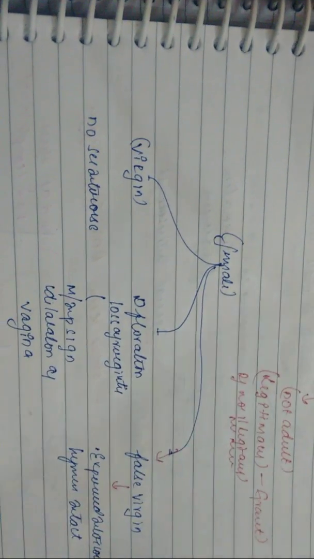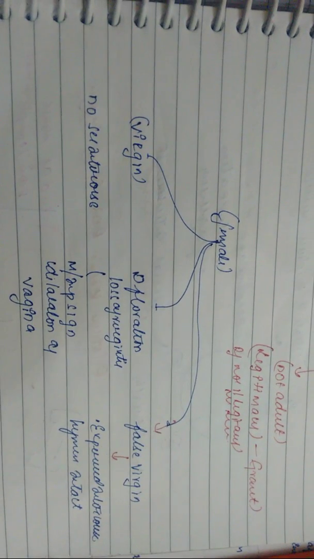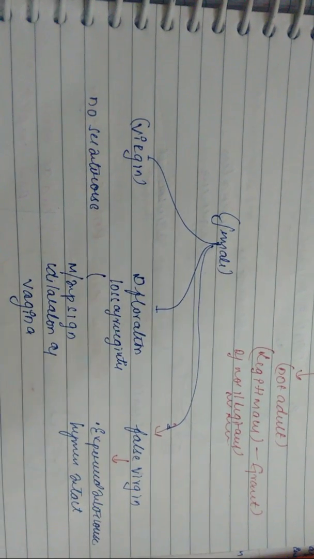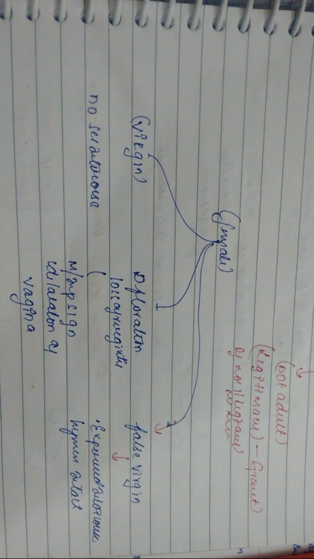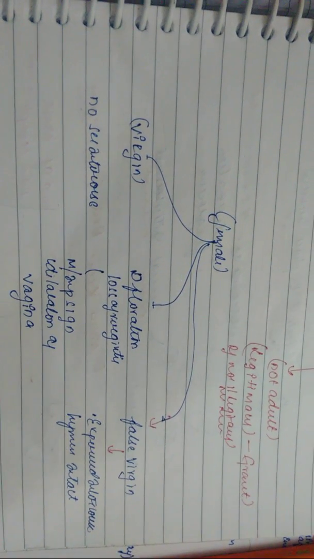And the next thing you have to understand here is, in the female, we have a few words whose meanings you should know. So let us go with the first meaning, that is virgin. A virgin means no sexual intercourse, right? And you have something known as defloration.